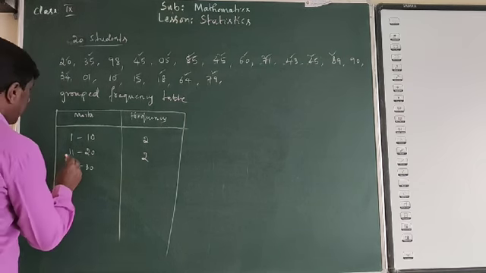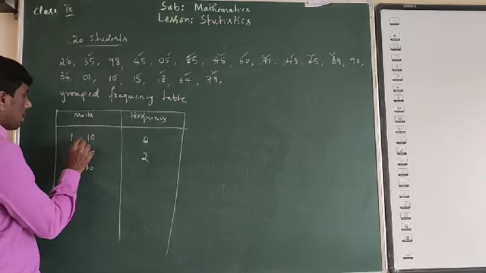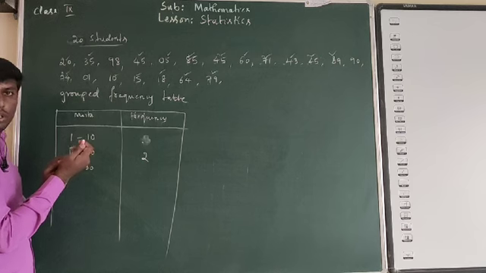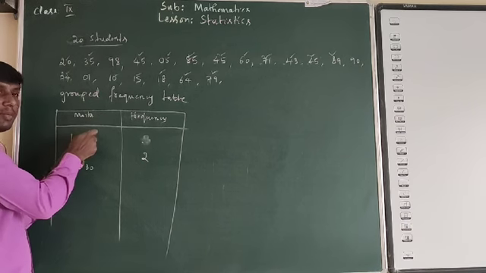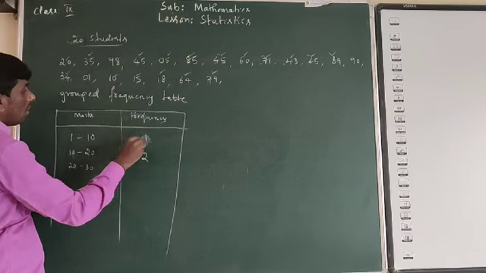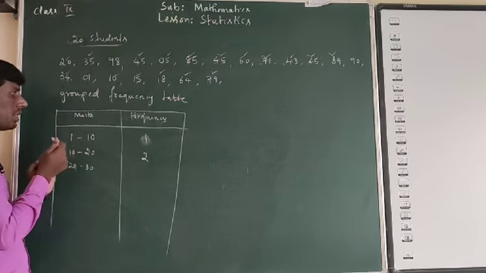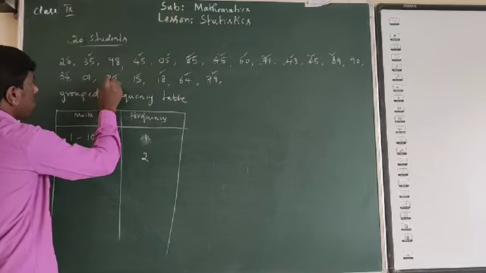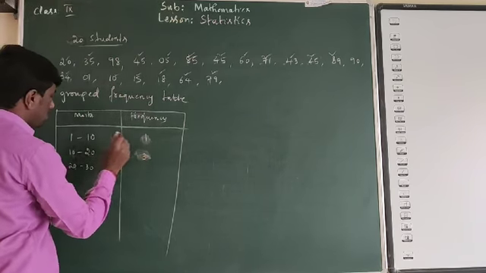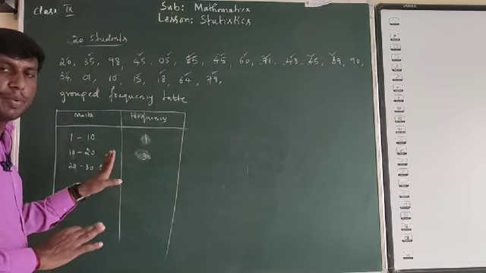We're taking the grouped data. But the upper limit we won't take. Between 1 to 10, the lower limit we will take, but the upper limit we won't take. So 1 to 10, how many students? Only 1. 10 will not be included here; it will be included in the next interval because it is a lower limit. 10 to 20: 15, then 18. So we have 3 students here. Then 20 to 30. We include 20 but not 30. The upper limit is not included.